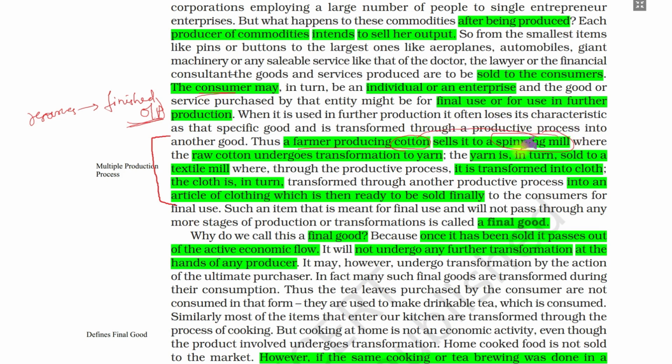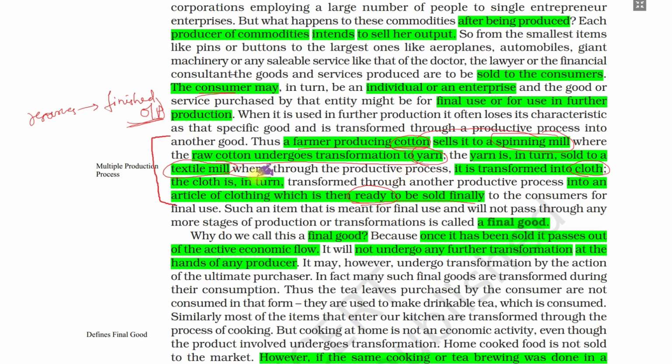These spinning mills do a production process on this cotton and produce yarn. This yarn they again sell to a textile mill. The textile mill makes another production process over this, and they produce cloth. Cloth is their output. This cloth again is not just directly sold to the market. They sell it to another garment industry, which makes ready-to-use clothes, just like shirts, pants, jackets, saris, suits.